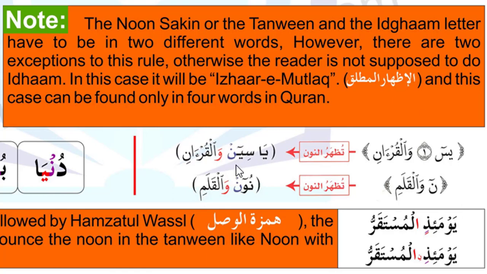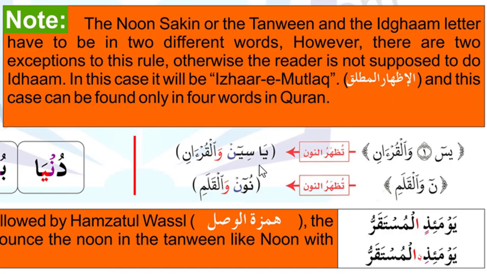Only we will read the noon sound clearly, and that is called al-izharul mutlaq. Like the noon sound we read clearly. So we do not make idgham with ghunnah, though after the noon sakin the next letter is a waw. So there should be idgham with ghunnah, but these two places are exceptional.